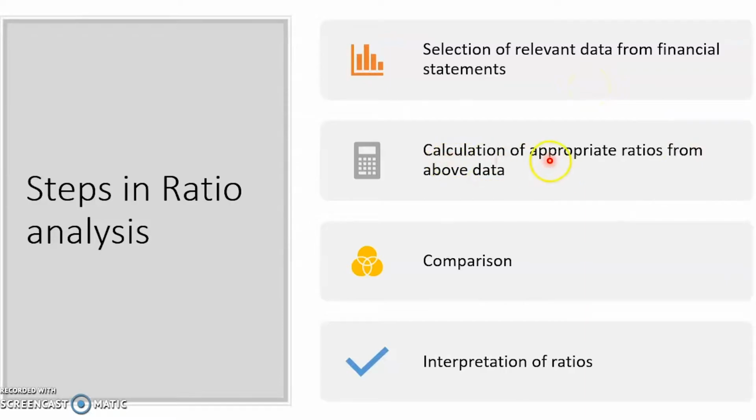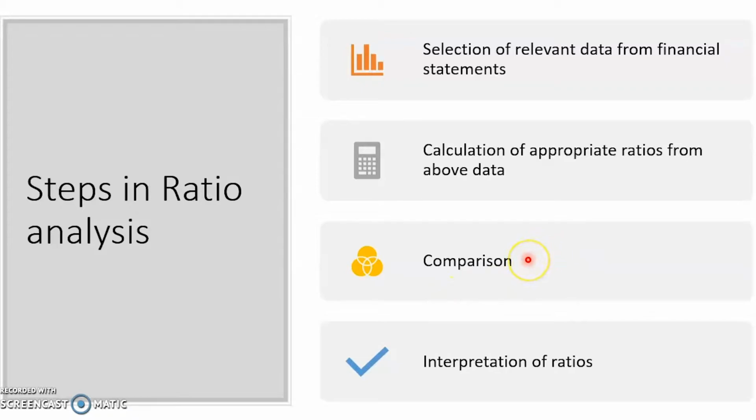The second step is the calculation of appropriate ratios from the above data. As I have told you, there are a number of ratios meant for different purposes. We can choose from a broad number of ratios like the liquidity or the solvency or the profitability or the turnover ratios or the working capital ratios, likewise.